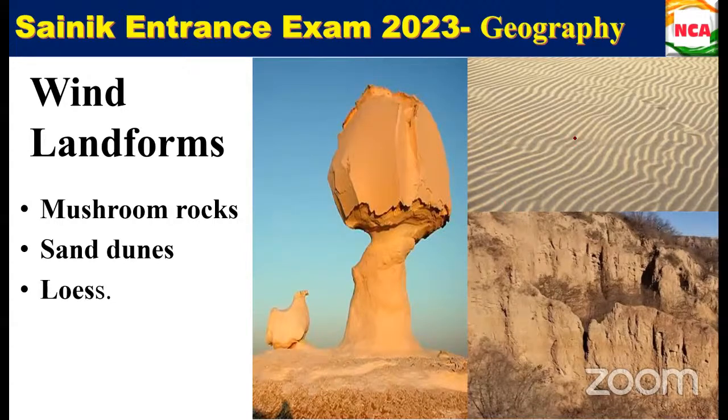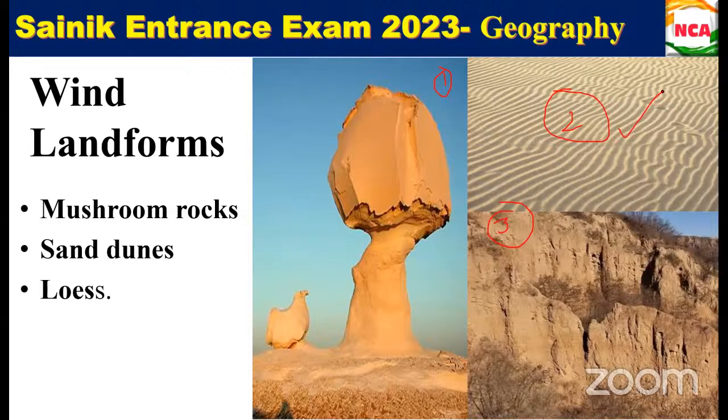Desert, this region, right? So when the wind stops blowing, the sand falls and gets deposited like a low hill-like structure. That is called sand dunes.